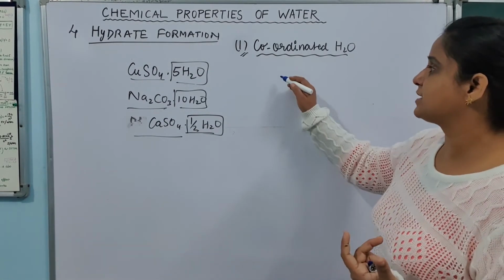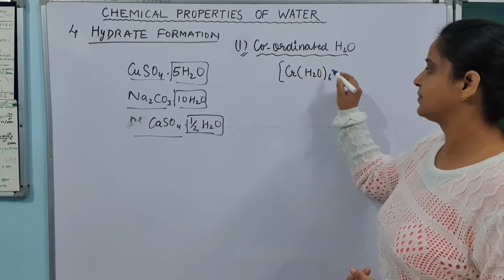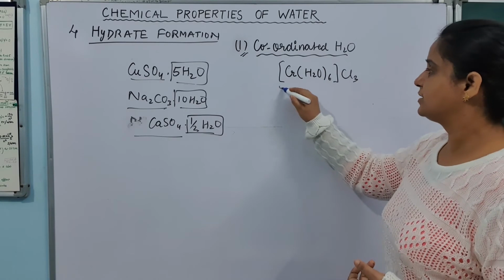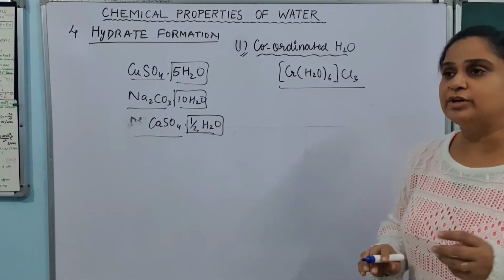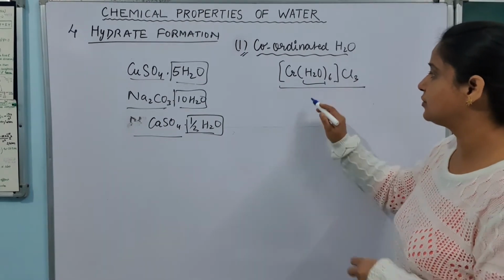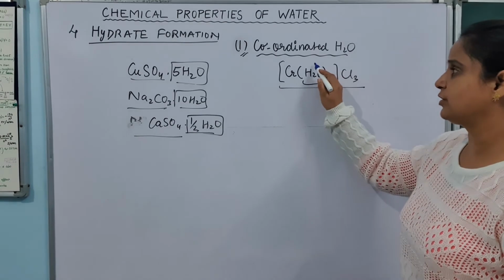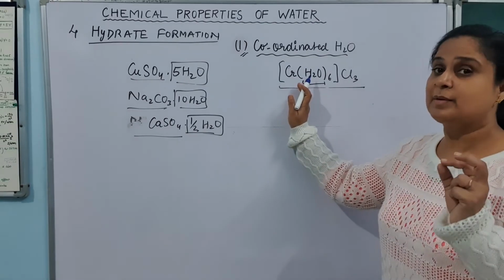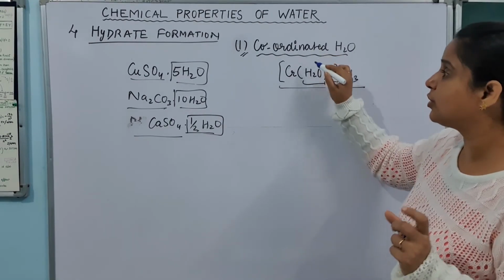So I am taking one example, chromium H2O whole 6 Cl3. This is a special salt which is called coordination compounds, and coordination salt made this water molecule which you can see in the square bracket. Okay, this is water molecule which is connected with chromium, but this is connected in a very special type of bond called coordination bond.